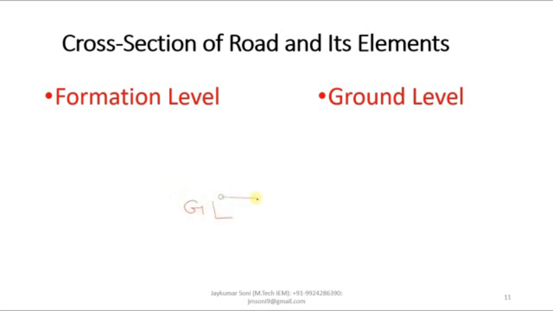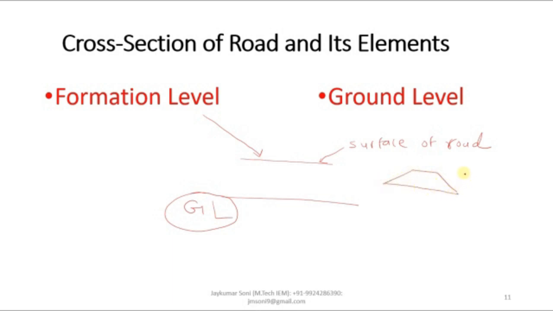This is the ground level, GL, and say this is the surface of the road. You can consider this road surface level as the formation level. Maybe you have observed many times, whenever you are traveling on the road, that the road surface is above a certain height of the ground level. The formation level is also called the road surface level.